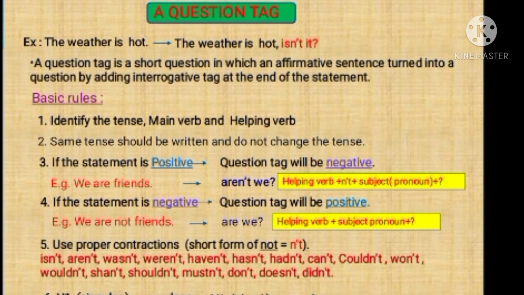Next one, V2 for singular and plural, you can take did. Dear friends, you need to observe that if you are unable to identify any auxiliary verb in the statement, then you can easily find either V1 or V2. V1 singular, take does. V1 plural, take do. V2 singular or plural, take did.